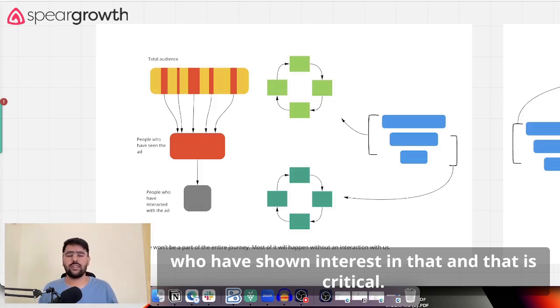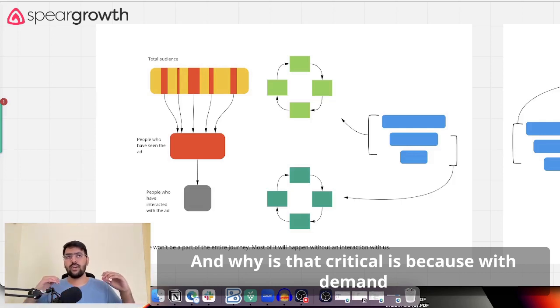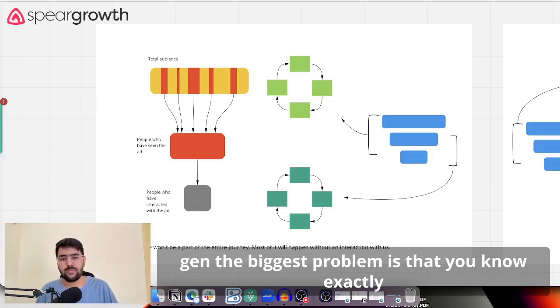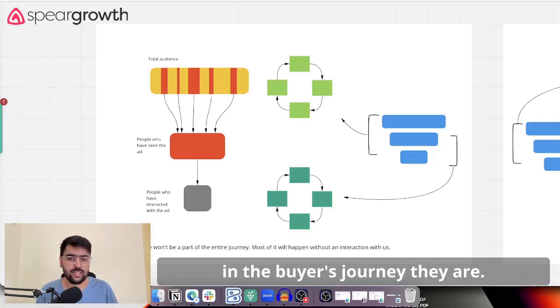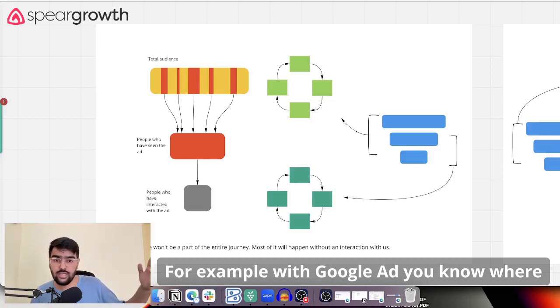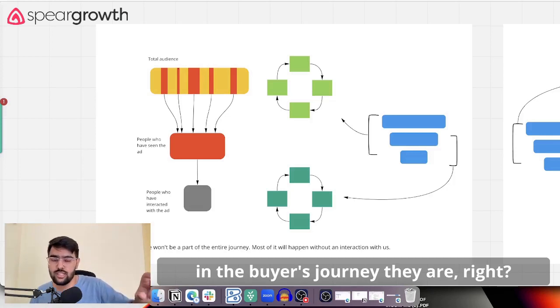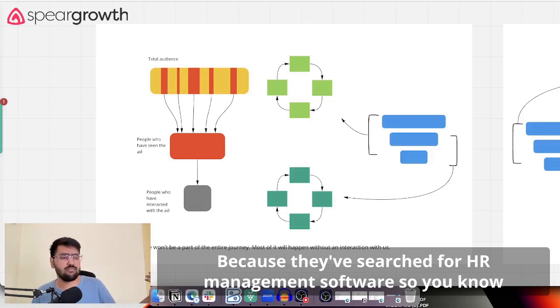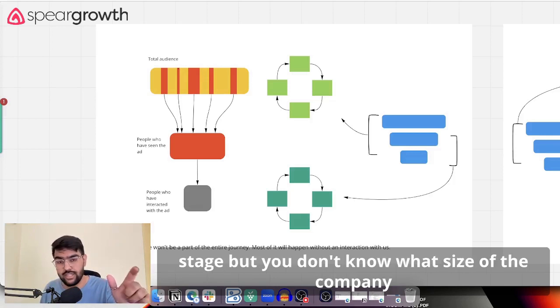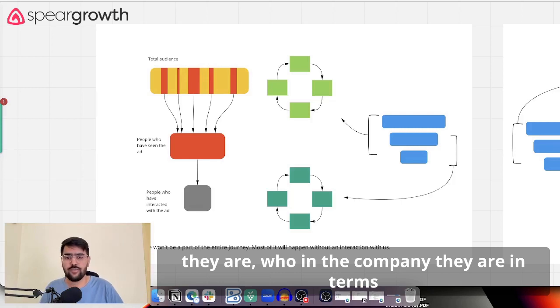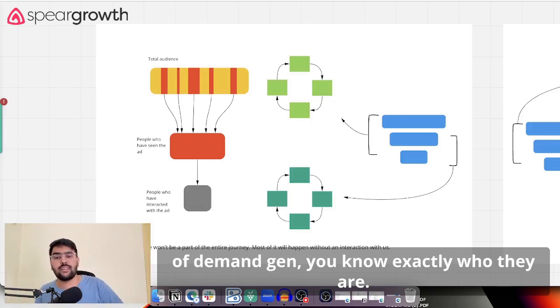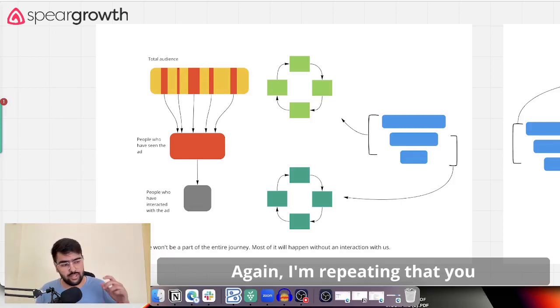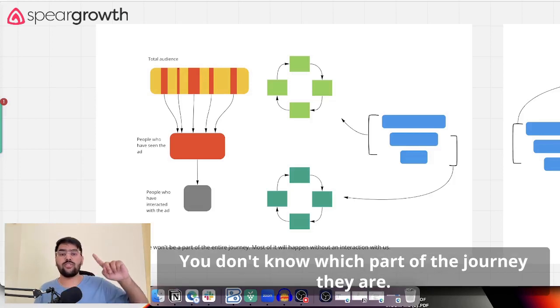And that is critical. Why is that critical? Because with demand gen, the biggest problem is that you know exactly who you are targeting, but you don't know where in the buyer journey they are. For example, with a Google ad, you know where in the buyer journey they are, because they've searched for HR management software. So you know that they are in the decision-making stage. But you don't know what size of company they are, or who in the company they are. In demand gen, you know exactly who they are. Again, I'm repeating that: you know exactly who they are. You don't know which part of the journey they are in.